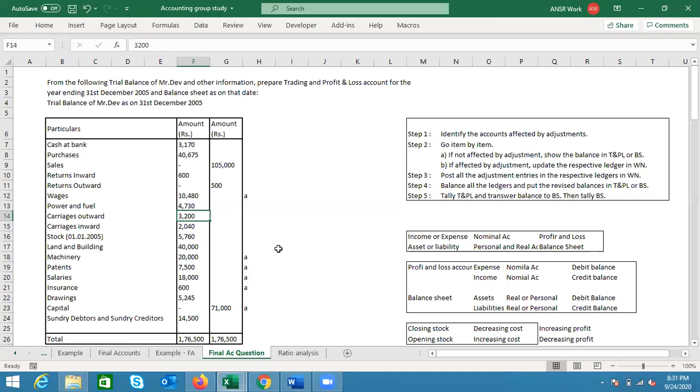So something is going out, right? And for the transportation of that, we are paying some money. That's what is meant by the word carriage outward. We are carrying something outwards and we are paying some money for it. Transportation charges for carrying something outwards. What would go outward, in general? It's a sale. Yes. So something related to sale is being carried.